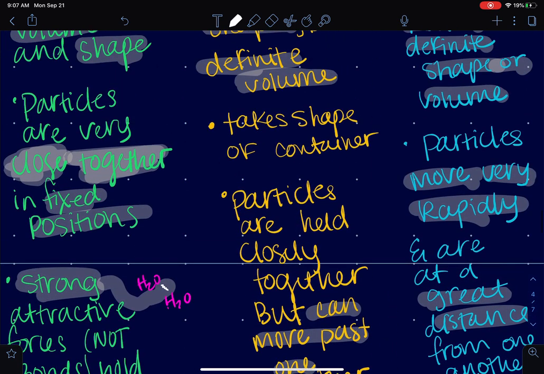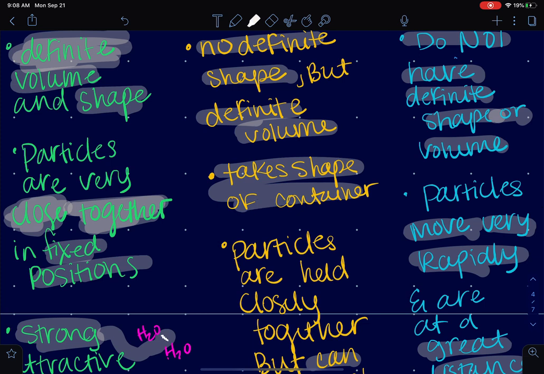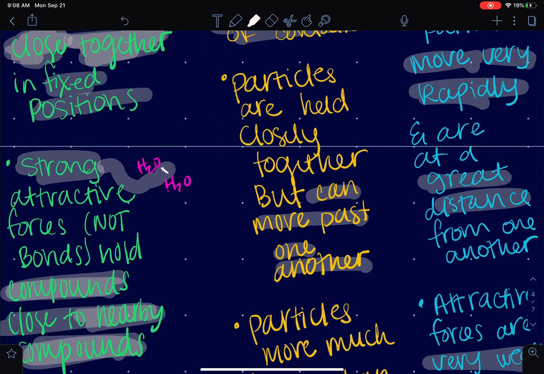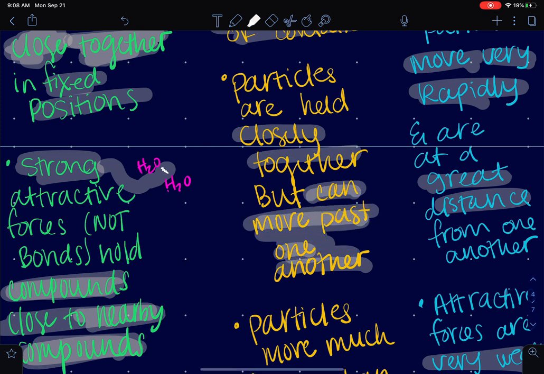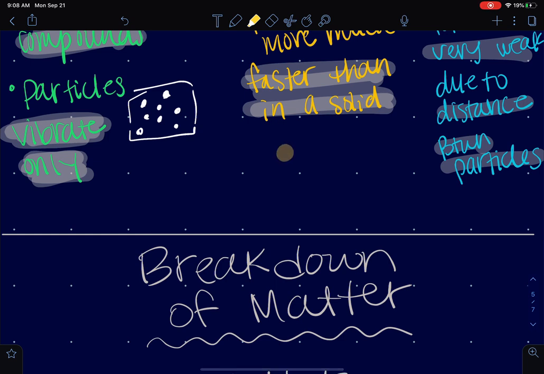So let's look at a liquid. So liquids have no definite shape but they do have definite volume. So a liquid is going to just take the shape of the container, right? It's not just going to escape out the top of the container, but it will fill the container and look like the container. All right, so that it changes from solid to liquid because the particles are held close together, but they can move past one another. So basically, they're held close together, but not nearly as tight as a solid. So that allows them to move past each other, which means they can move faster. So basically, what I'm talking about here is your liquids.